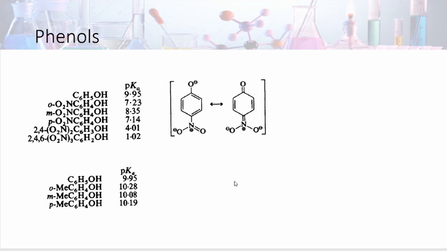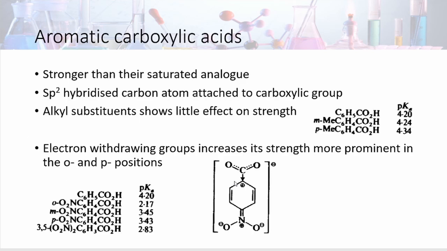Among ortho, meta and para, meta is comparatively stronger than ortho and para, because it shows smaller plus I effect, but here another effect may be acting, that is hyperconjugation, so that's why the effect is more in case of ortho and para, which weakens the acid strength of phenols.